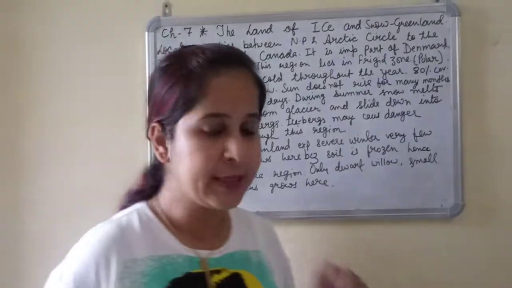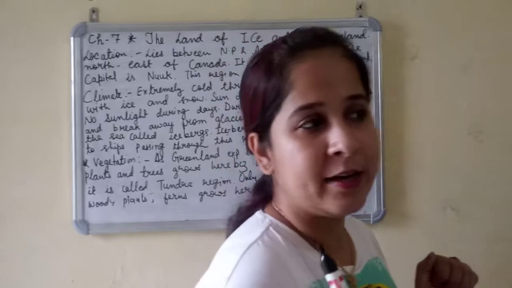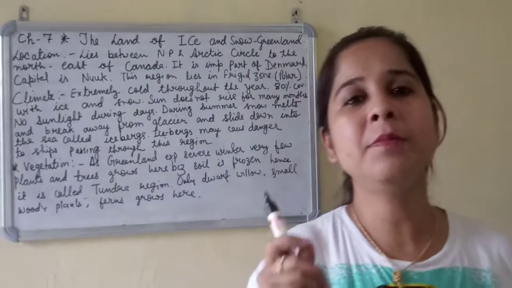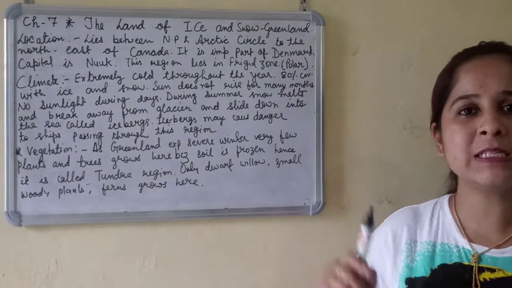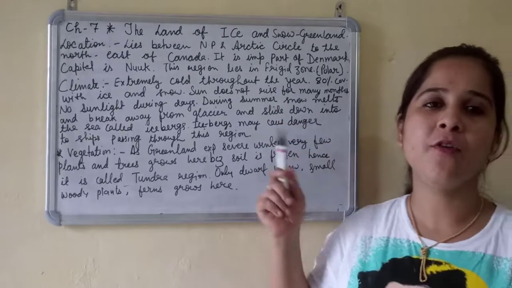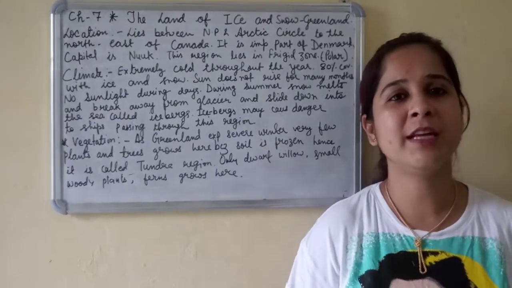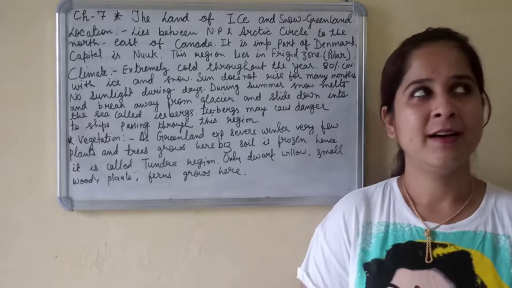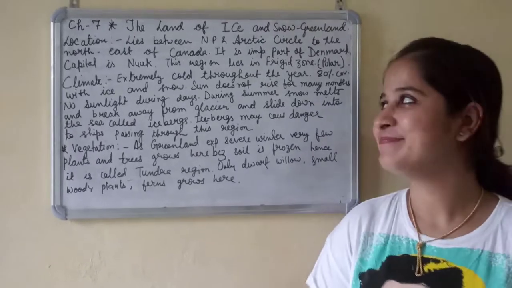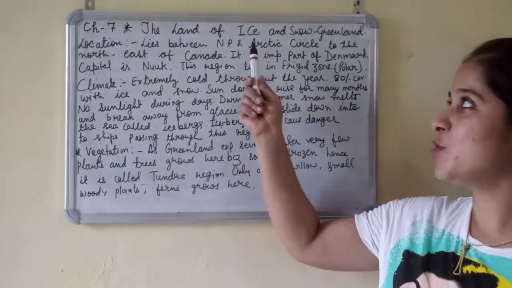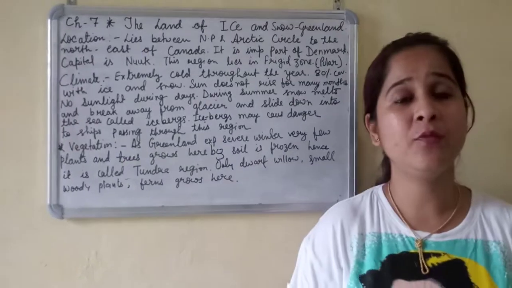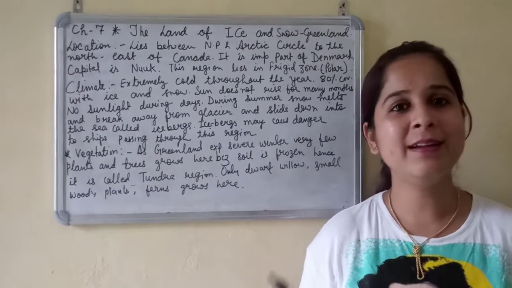Keeping these things in mind, a very suitable name has been given to this particular land of snow and ice. What is the name of that portion of land? Well, can you try? The land of snow and ice, and the very well-suited name is Greenland.